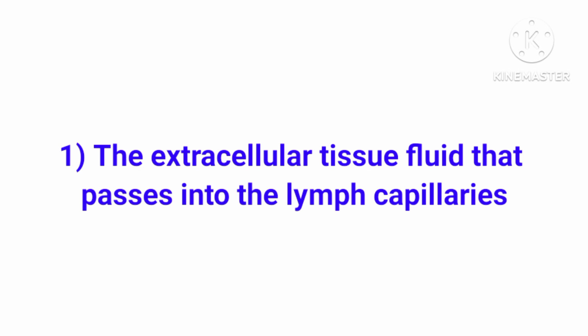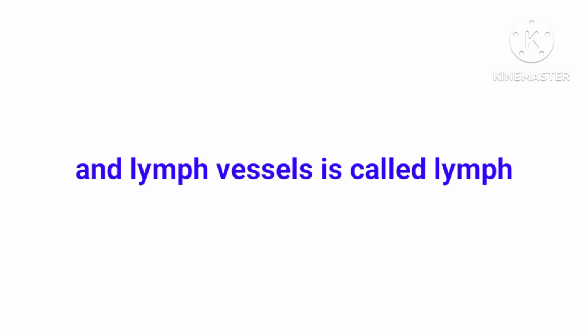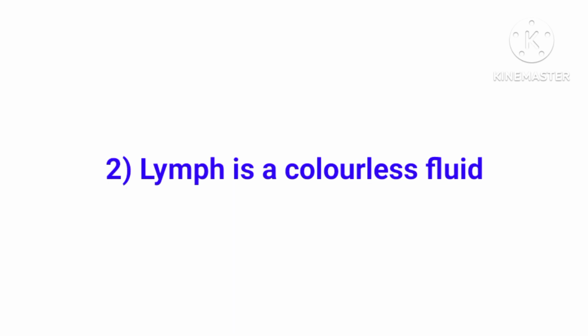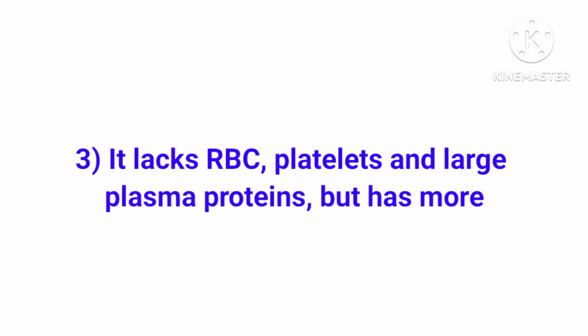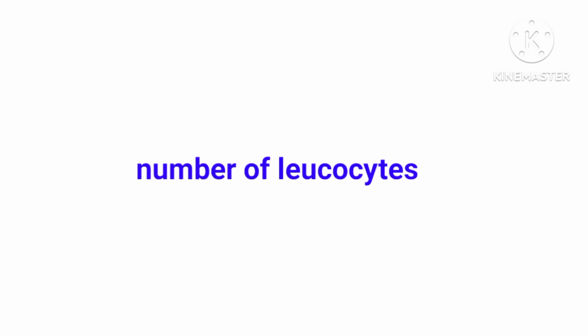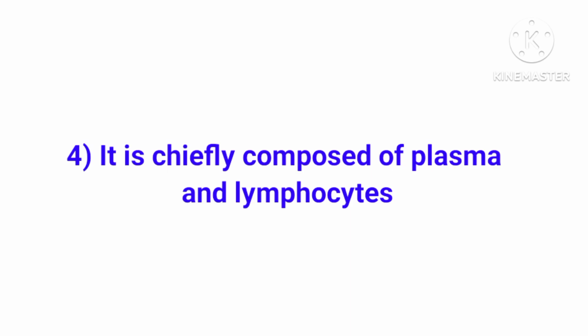The extracellular tissue fluid that passes into the lymph capillaries and lymph vessels is called lymph. Lymph is a colorless fluid. It lacks RBC, platelets, and large plasma proteins, but has more number of leukocytes. It is chiefly composed of plasma and lymphocytes.